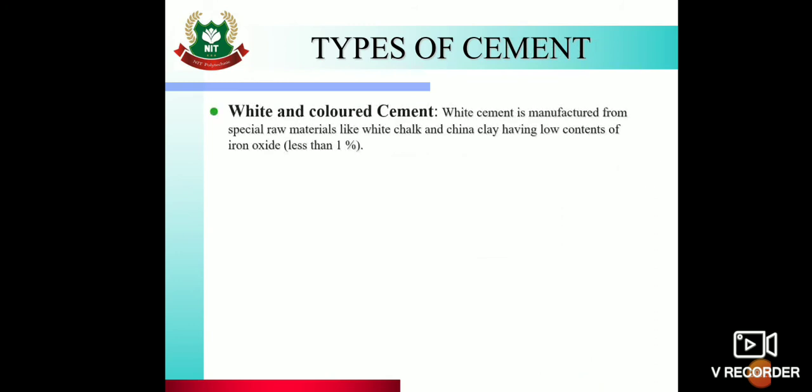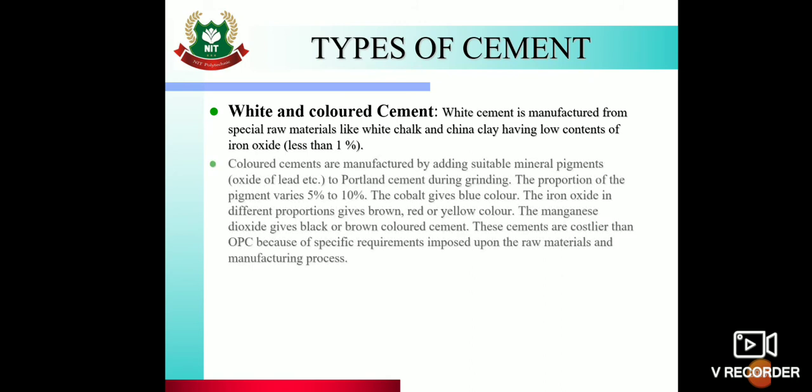The next is white and colored cement. White cement is manufactured from special raw materials like white chalk and china clay, having low contents of iron oxide, means that is less than 1%. So colored cements are manufactured by adding suitable mineral pigments to Portland cement during grinding. The proportion of pigment varies 5 to 10%.